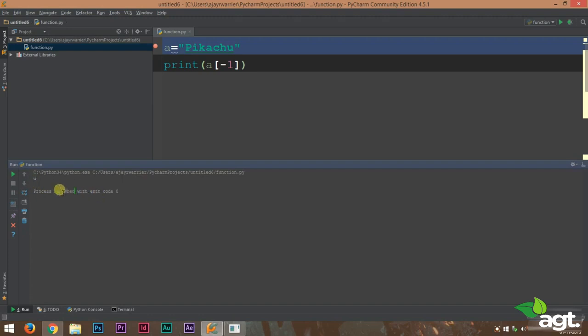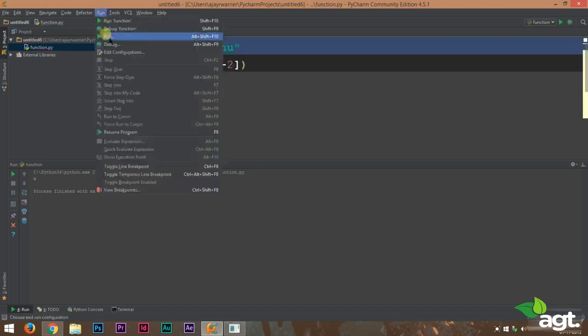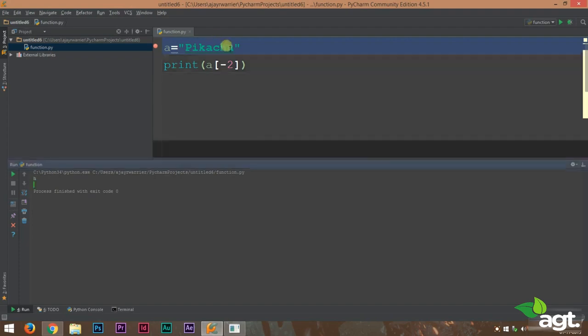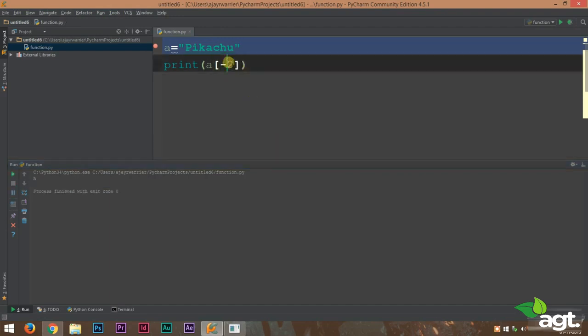So in order to get the last character or the last letter, you can use -1. Now to get the second last letter, you can use -2. We run this and we get H, which is our second last letter. Now if we want the third last letter, we can just change this to -3 and we get C. So I think that is clear.